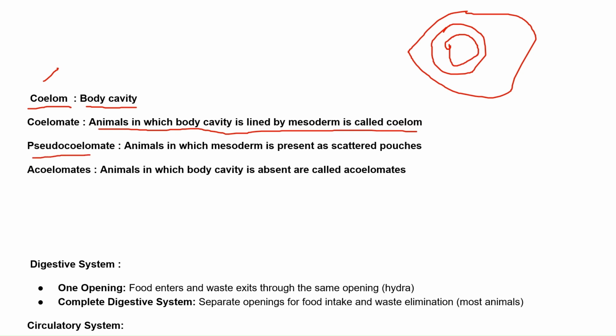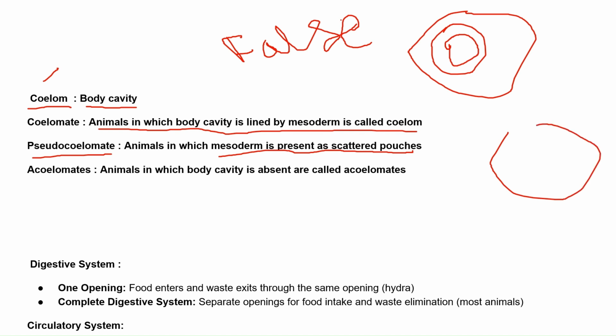And we have pseudocoelomate animals, in which mesoderm is present as scattered pouches. Pseudo is nothing but false. It's not completely false, but mesoderm is present as scattered pouches.